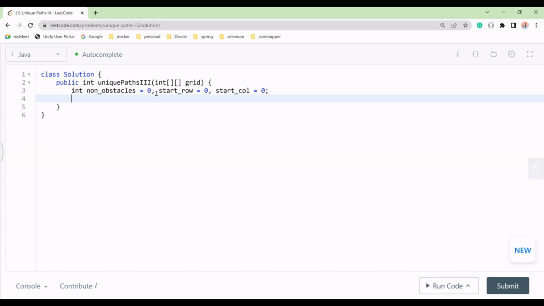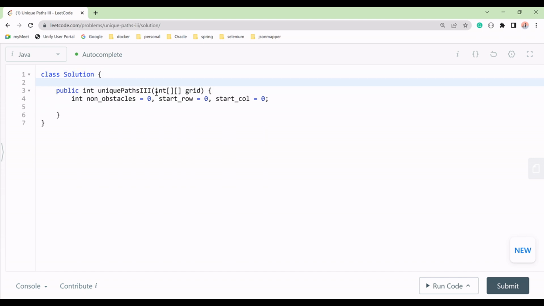Now we have to take some instance variables of this class.